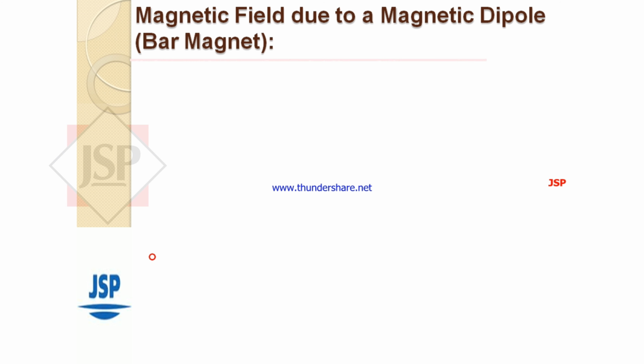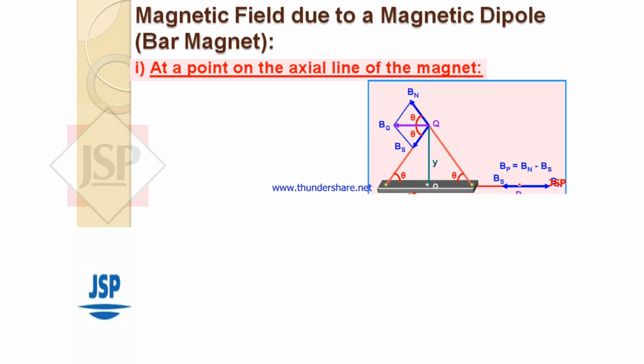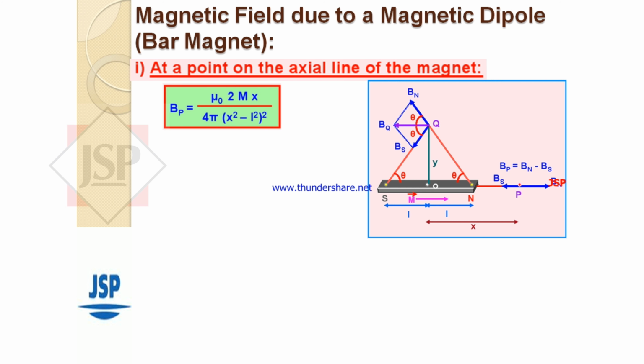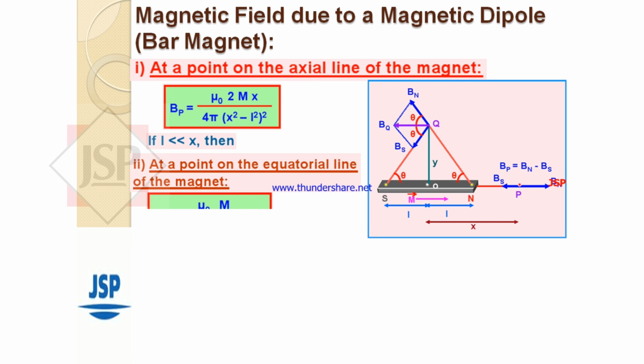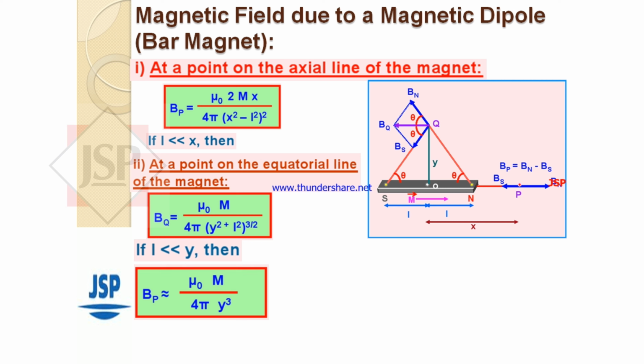Magnetic field due to a magnetic dipole (bar magnet). First point, at a point on the axial line of the magnet, Bp equal to mu naught 2mx whole divided by 4 pi (x square minus L square) whole square, if L is much less than x. Then